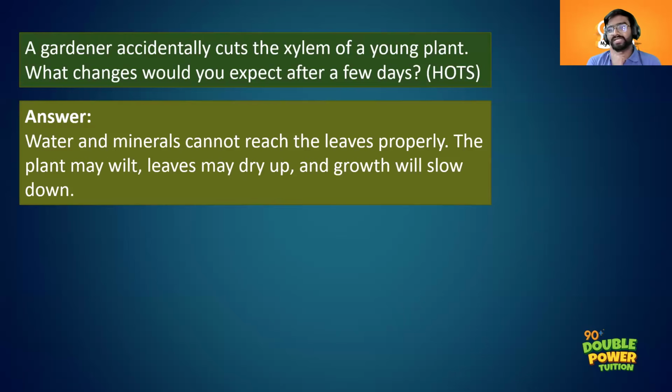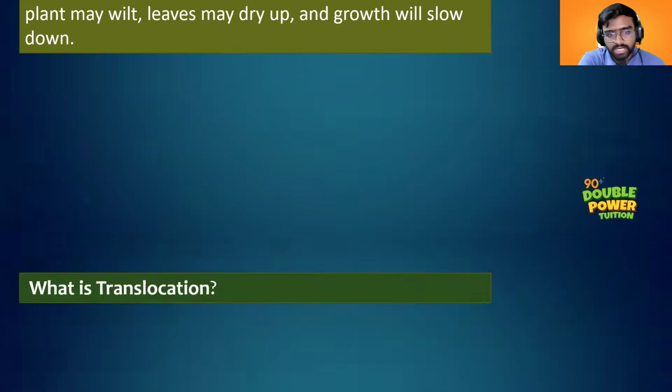So water will not reach the leaves properly and the plants dry up. They will wilt. Wilt means they will fall down. And the growth will also slow down. The leaves may dry up and the growth will slow down. That is what happens if the xylem is cut.